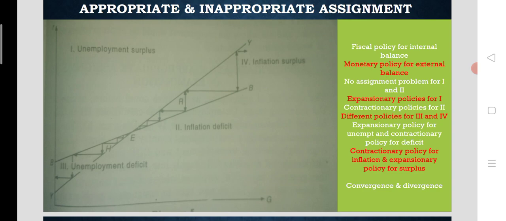But here, what is the right policy at the point of R? So from point R, where inflation is there and surplus is there, the right policies are monetary policy for external balance and fiscal policy for internal balance.